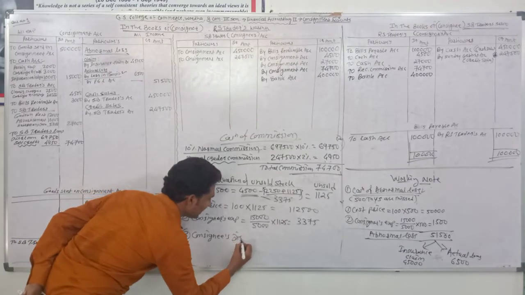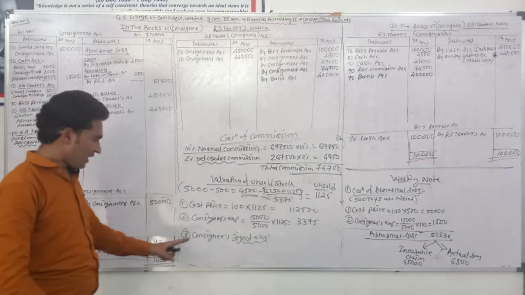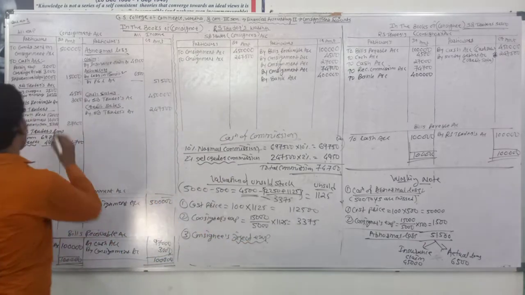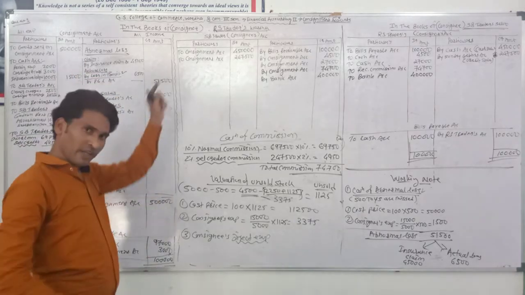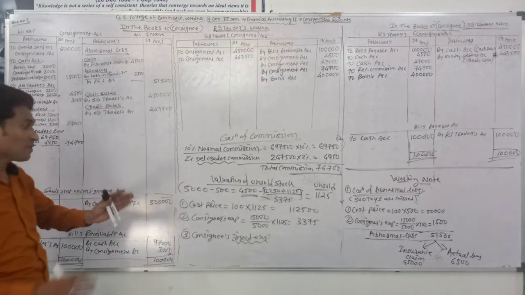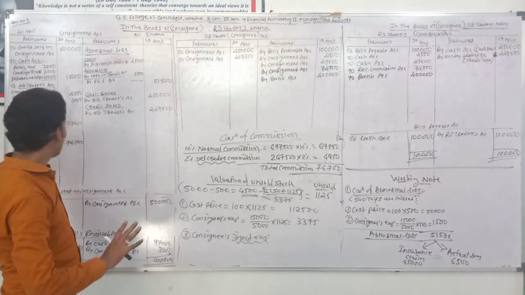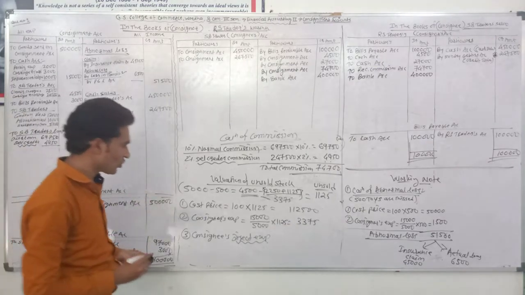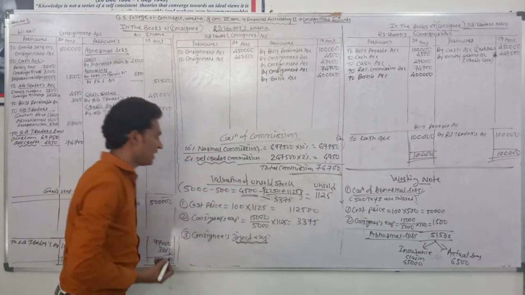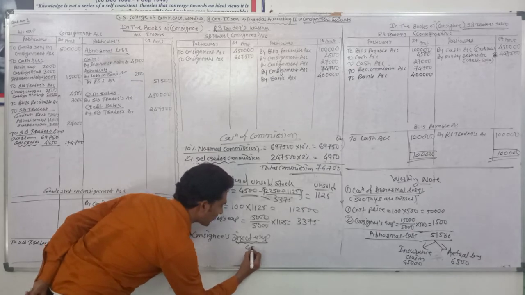Then last, the consignee's direct expenses. Listen very carefully. Consignee's expenses are classified into 2 types: consignee direct expenses and consignee indirect expenses. Consignee direct expenses are included in the value of unsold stock, but consignee indirect expenses, the selling expenses, are never included in the value of unsold stock. So we just take the consignee's direct expenses. The consignee's direct expenses total amount is 4,500.